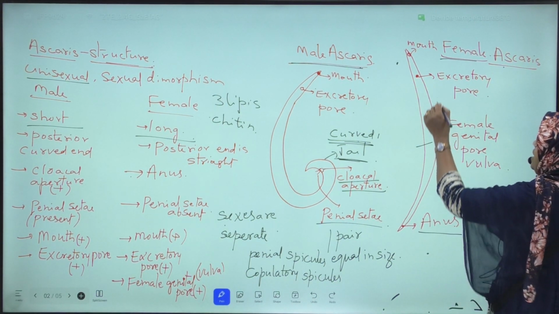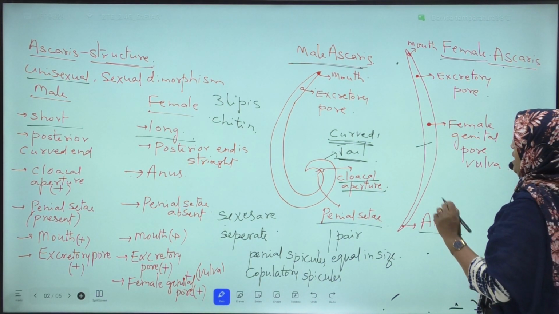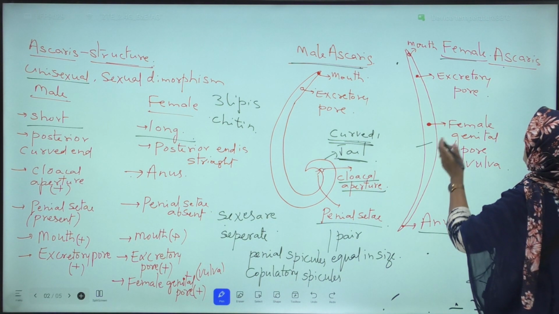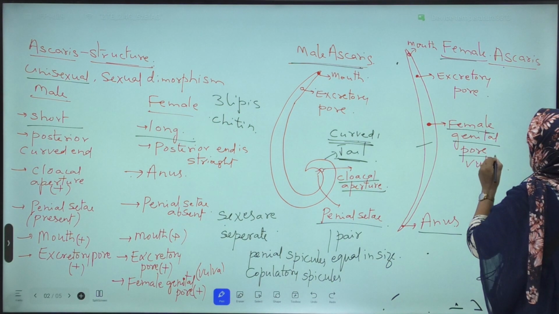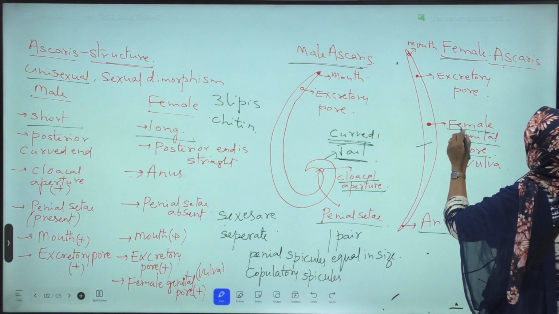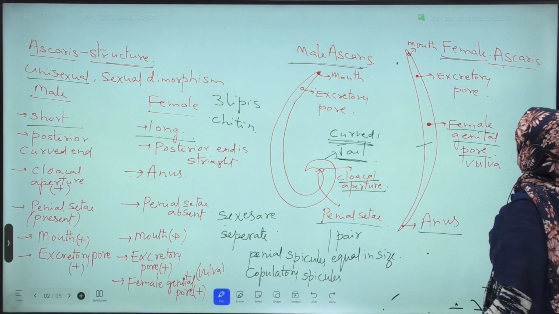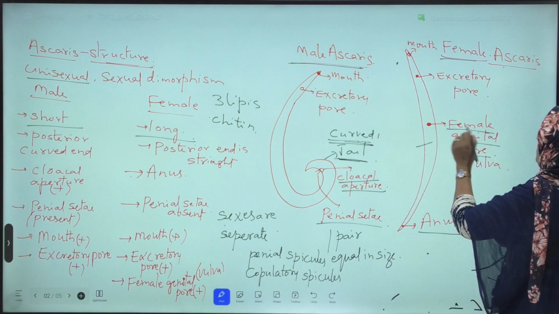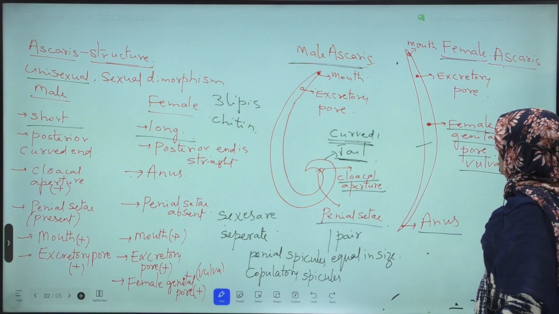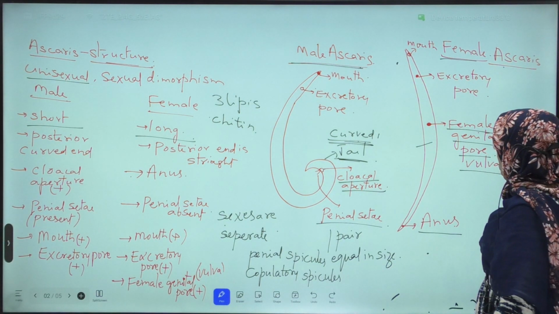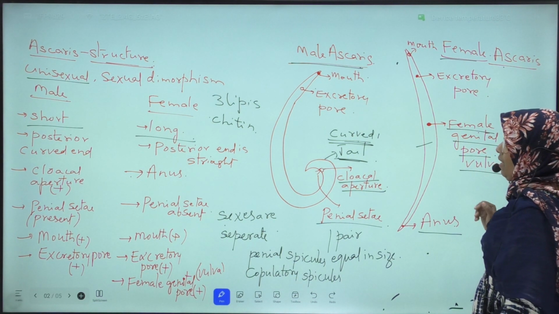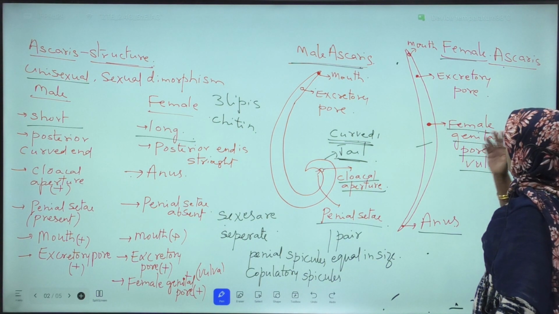Next, at about 1/3 length of the body of Ascaris, female genital pore is present. In the female Ascaris, female genital pore or vulva is present, through which ova are released. Female genital pore is present at the 1/3 length of the body from the mouth.